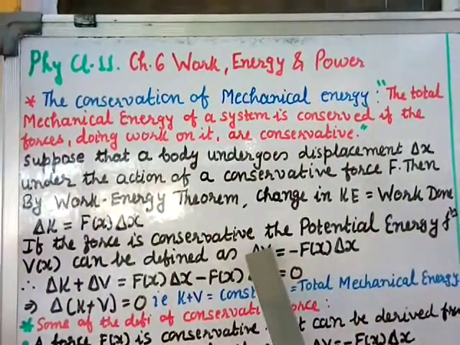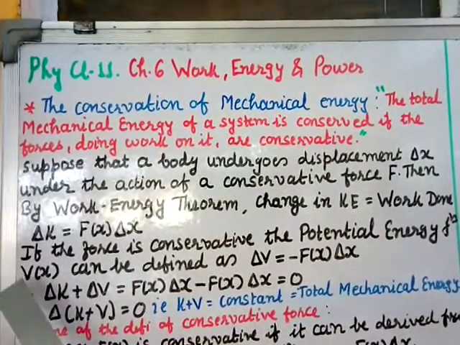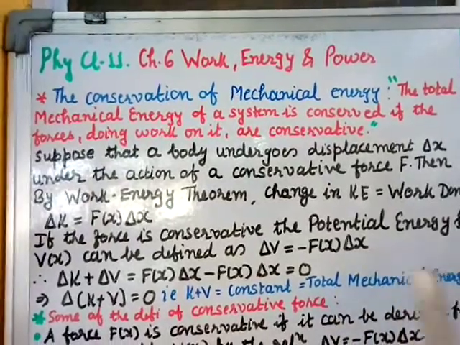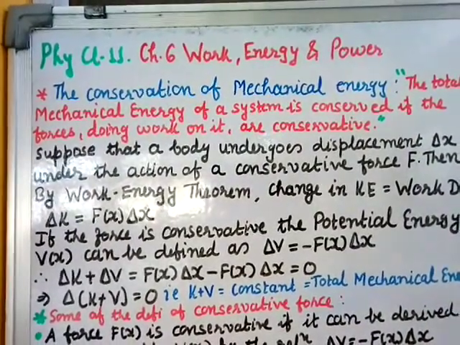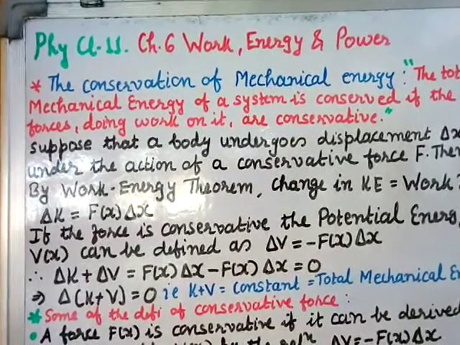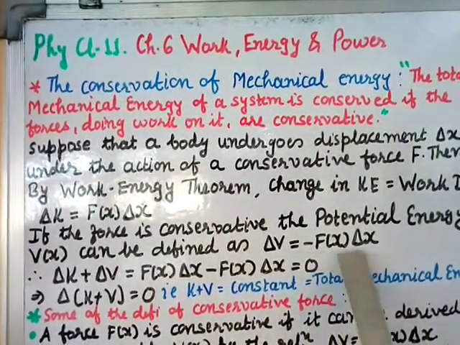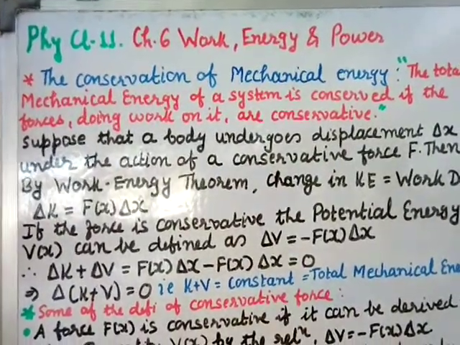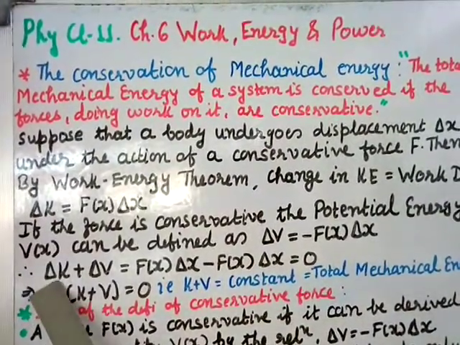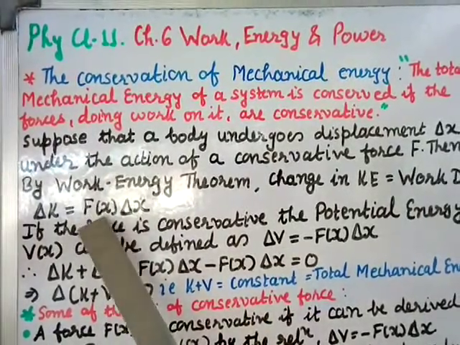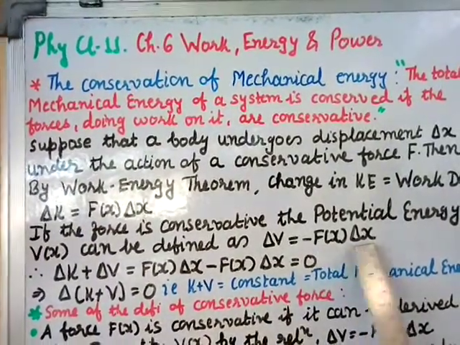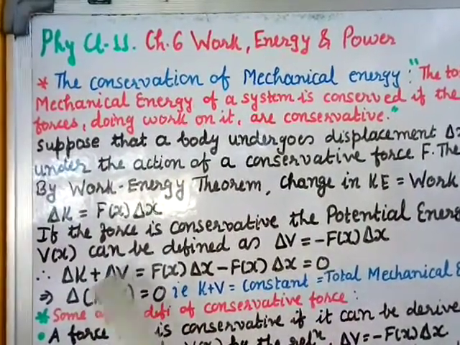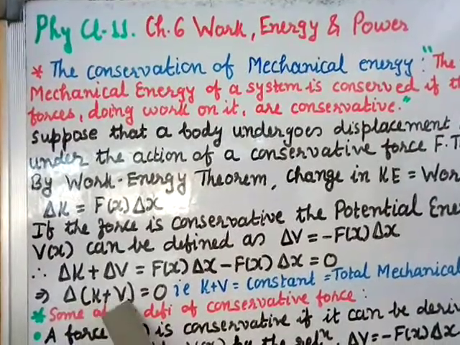If the force is conservative, the potential energy function V of x can be defined as delta V equal to minus F of x delta x. I defined this in the previous class. If you add delta K and delta V, left hand side and right hand side, you get delta K plus delta V equal to F of x delta x minus F of x delta x. One is positive, one is negative, so they cancel each other and it equals 0. So delta of (K plus V) equals 0.